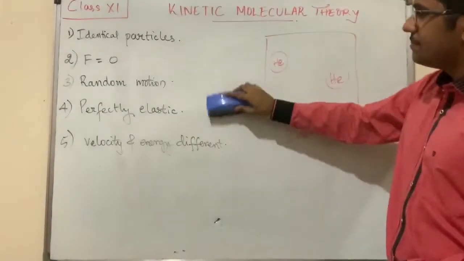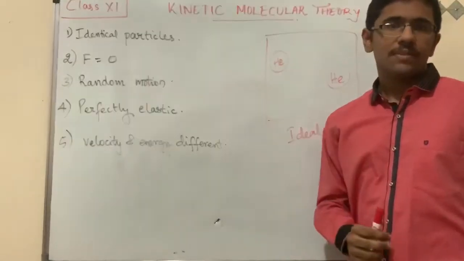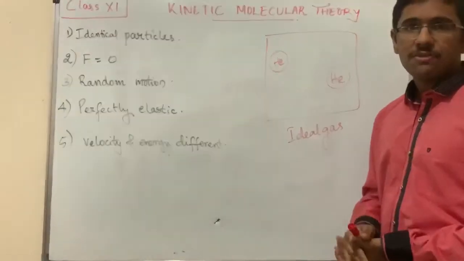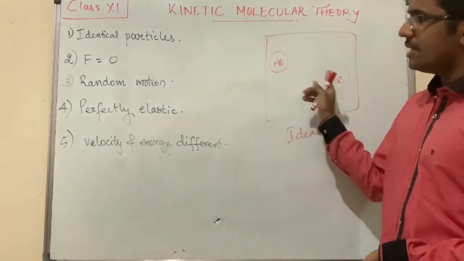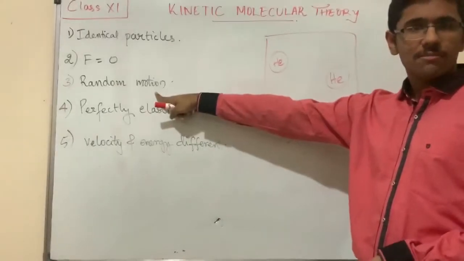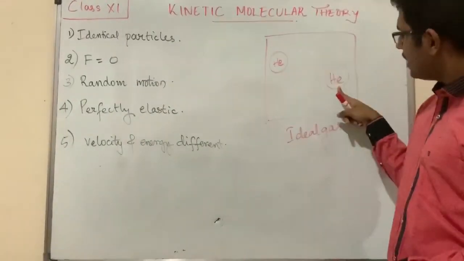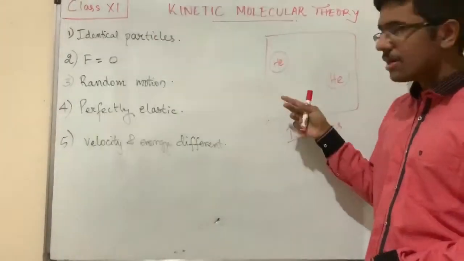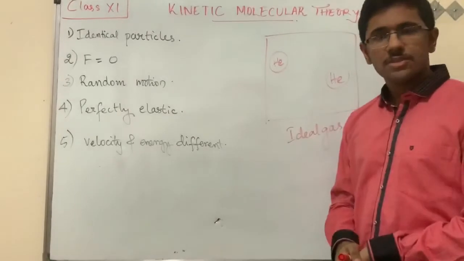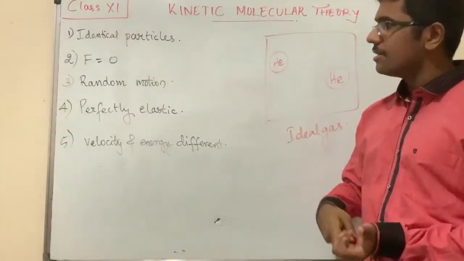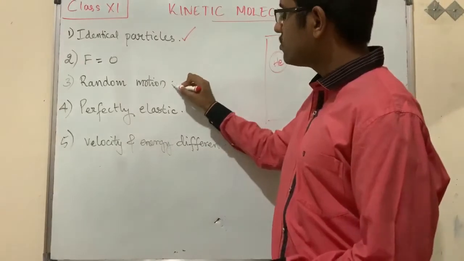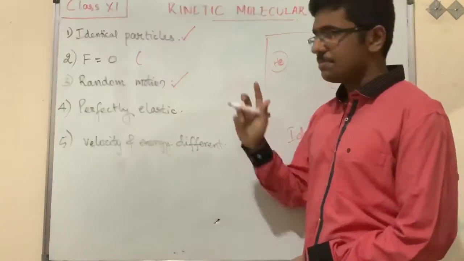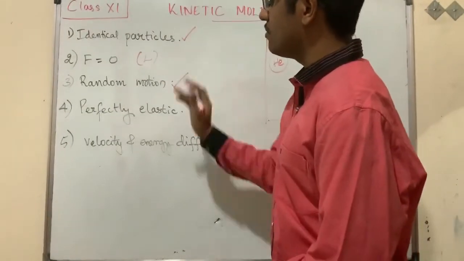Let's see the third condition. Random motion. The particles of a gas are always in a state of random motion. We are considering non-reactive gases over here. So helium particles which I am considering, they are always in random motion. This helium atom 1, helium atom 2, they will be in random zigzag motion. They will be colliding with each other, or they may collide with the walls of the container also. So that is indicated by random motion. That is correct. So this postulate is absolutely correct. This postulate is correct, but it has limitations. So it is not universally acceptable. So this is the limitation.